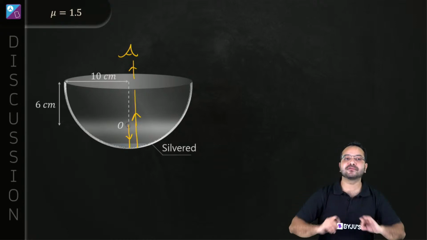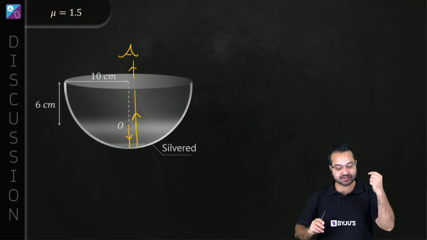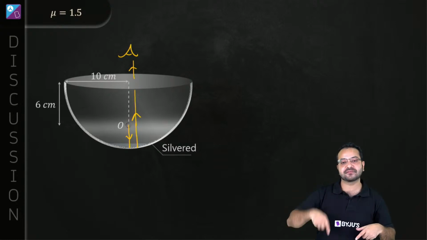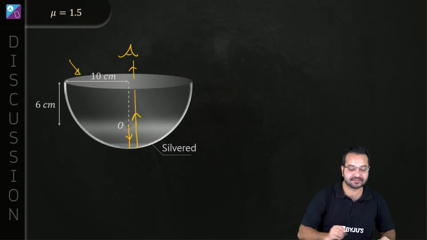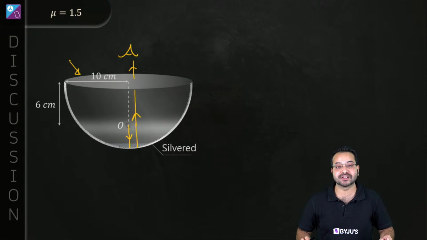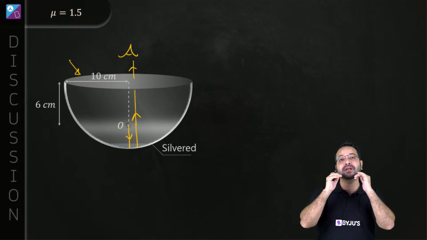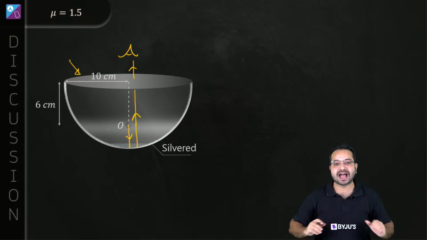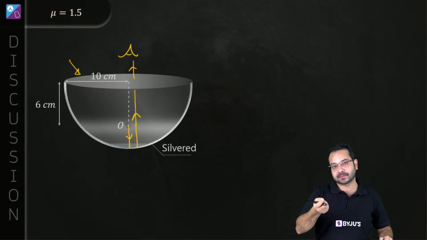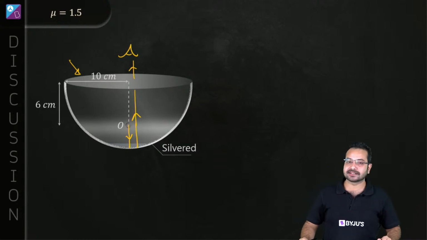So this image formation is a combination of two processes. One, reflection at the curved surface, and then refraction at the flat surface. So we'll have to take both of these things into account. And what else do we know? The image formed by the reflection or refraction acts as the object for subsequent reflection or refraction. Is that correct?